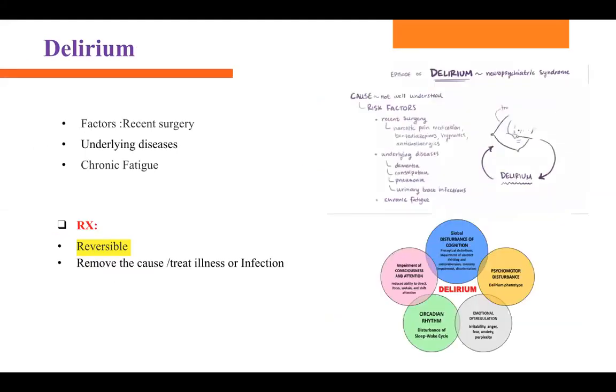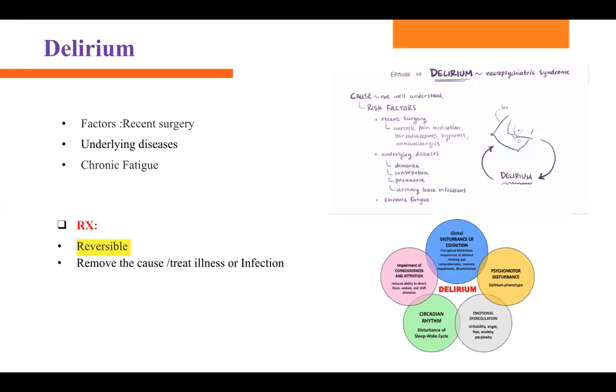Next one is delirium. There is a difference between dementia and delirium. Dementia, once the damage is done, it's done. Delirium looks like damage, okay, but the patient can come back. How do they come back? If you address the underlying issue, if you remove the cause of the delirium, if you treat the illness, the patient can come back. This is just a short period of time.